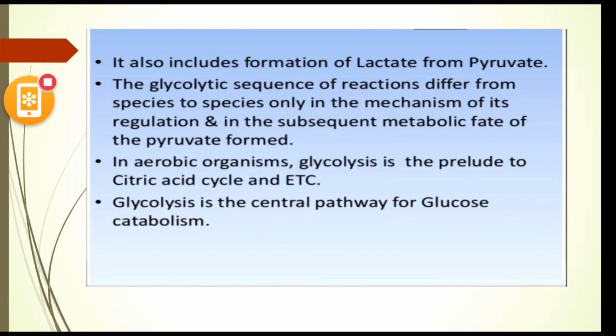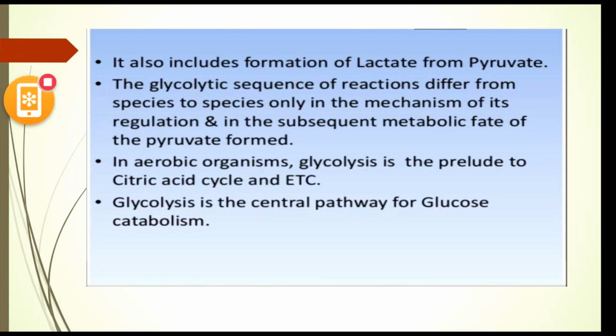As we discussed, if you take a glucose molecule we get 2 molecules of pyruvate. Here also, if we take lactate we can also get pyruvate, as the earlier 10 steps are involved in this also. The glycolytic sequence of reactions differs from species to species.